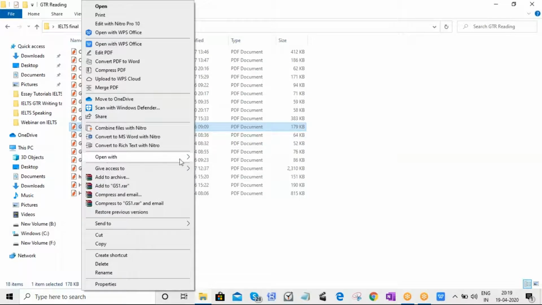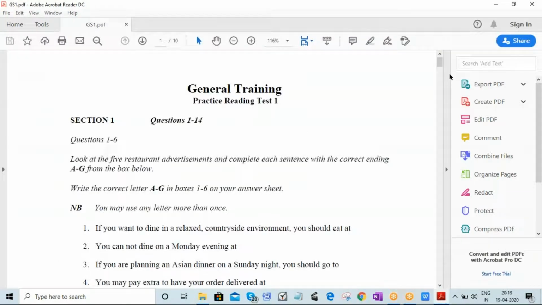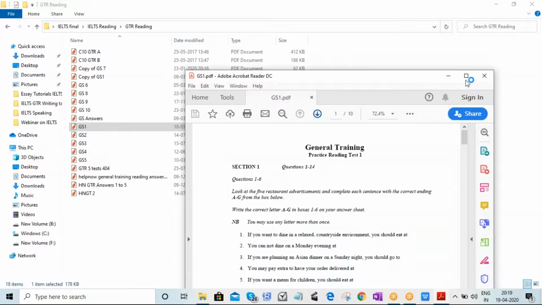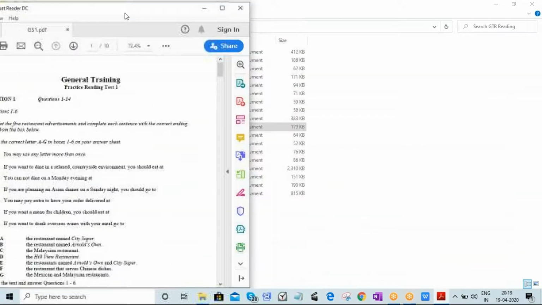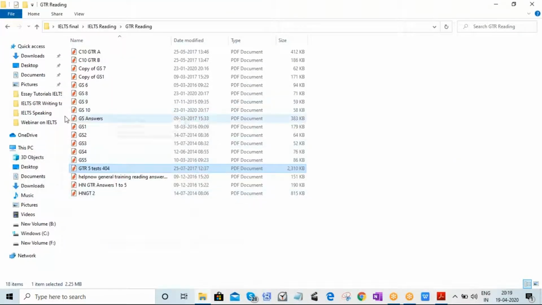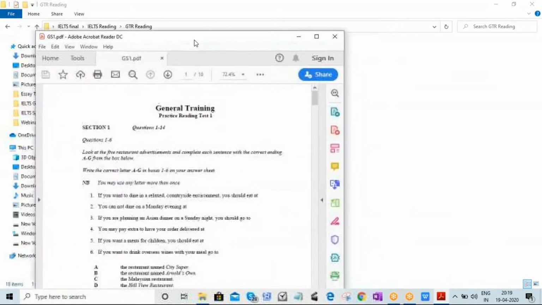I am opening it like the computer delivered test, so you will have the idea how the screen looks like. Those who are not familiar with this particular format will have the idea of what it is. So this is one screen. And we'll also make another screen.